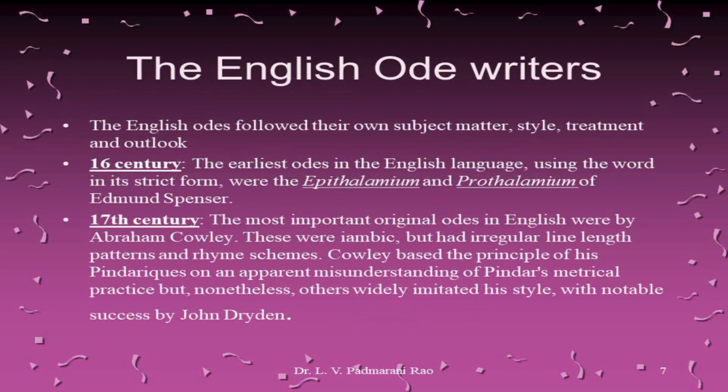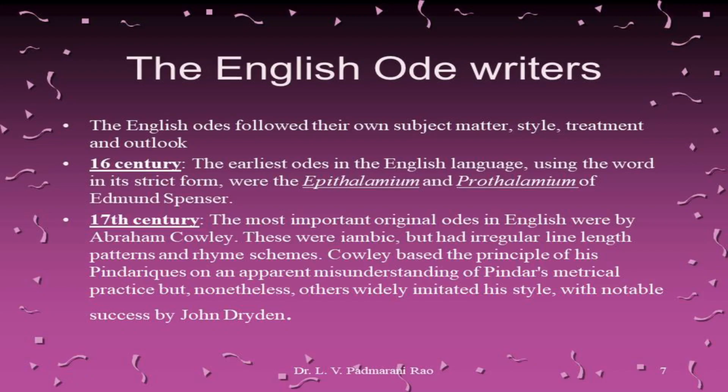When we talk about the English ode writers, the English odes followed their own subject matter, style, treatment, and outlook, though they tried to imitate the Horatian style of writing. During the 16th century, we could find the earliest odes in the English language using the word in its strict form. We could find Edmund Spenser writing Epithalamion and Prothalamion, beautiful odes expressing and celebrating marriage.